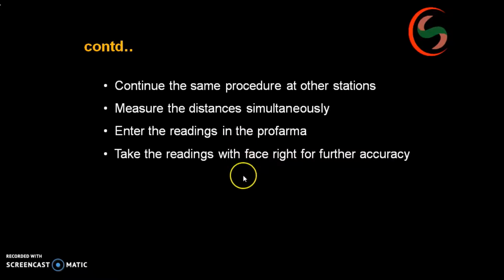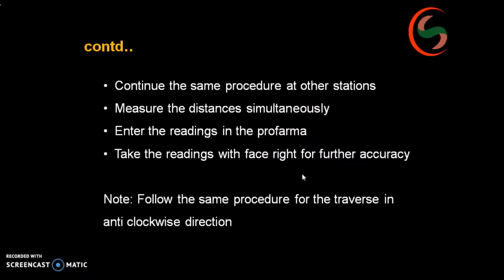See, here especially they have mentioned the face right. Why have they not mentioned face left? In general, the normal condition of the telescope of the instrument is face left only. That is the reason face left is also known as telescope normal. So specifically they mention the face right separately because face left is the normal condition.